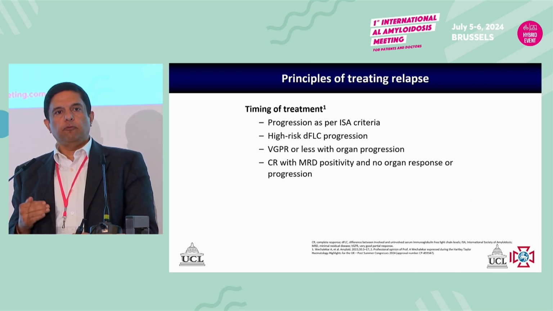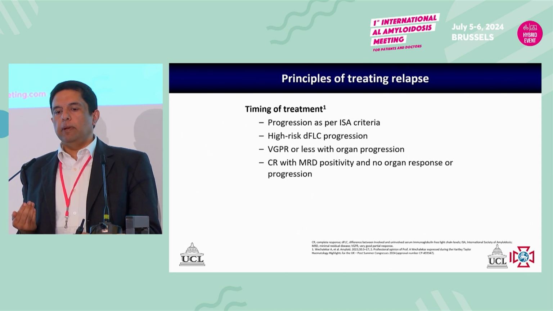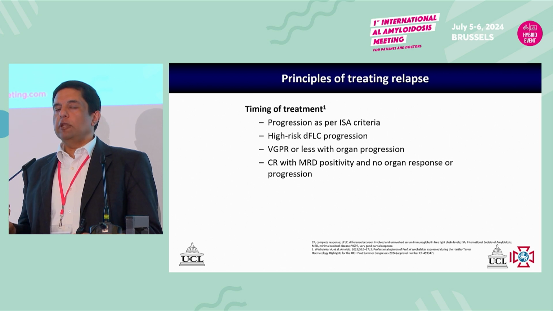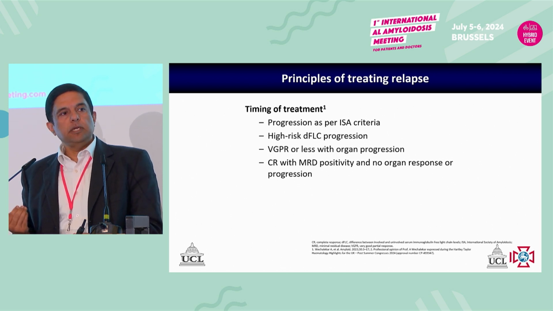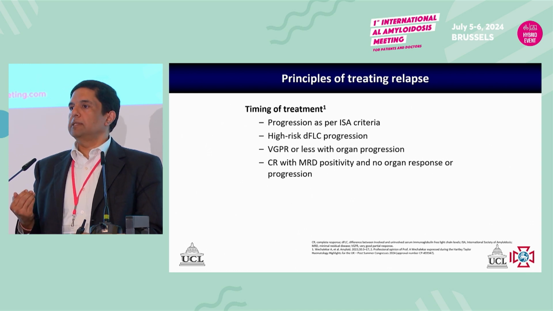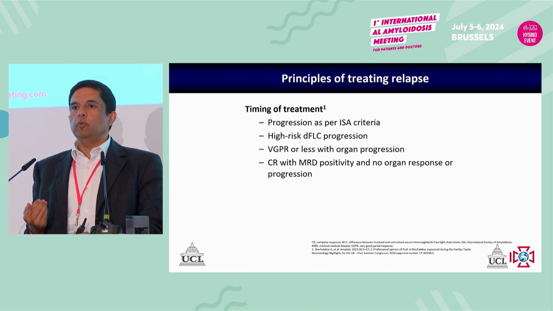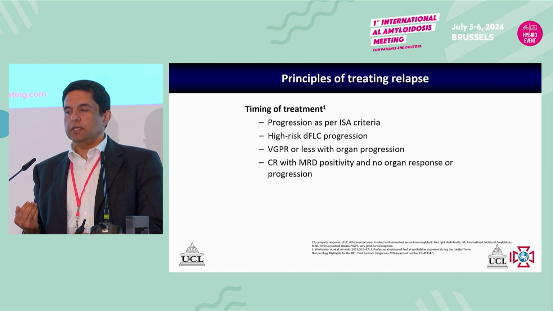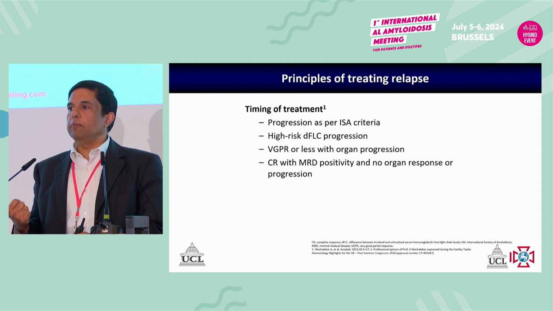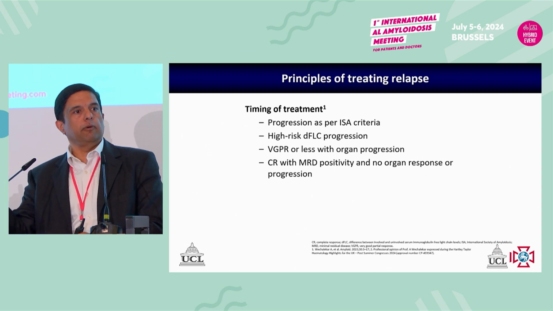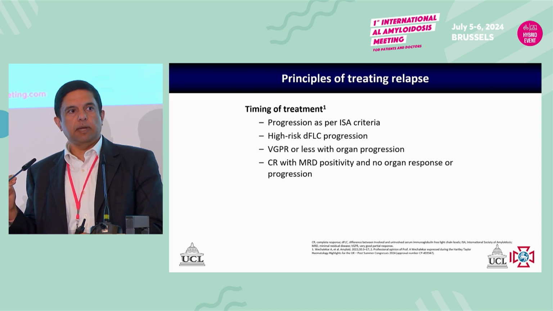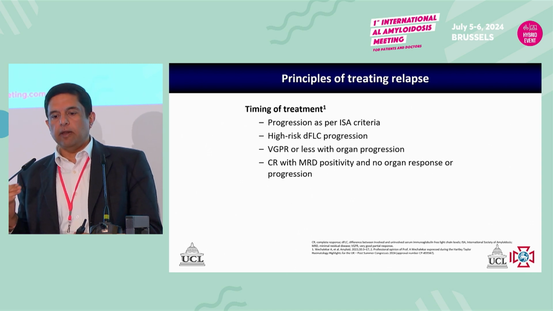We have a proportion of patients who are treated with the initial treatment, but we don't normalize their monoclonal protein, so they get a VGPR with evidence of end-organ progression. I think this point is now becoming even less relevant because one has to question whether VGPR at all is something that should be considered acceptable, because what we are seeing in some cardiac patients is an NT-proBNP response to begin with. But then 2 years later, we start seeing progression, which means that we have changed the rate of progression. We may have changed the trajectory of the disease, and we think very happily that the patient isn't progressing, but our trajectory of progression is very, very different.